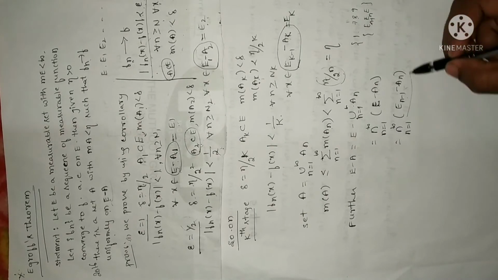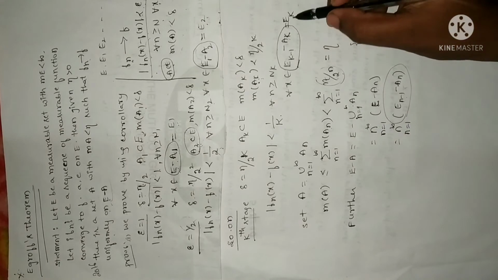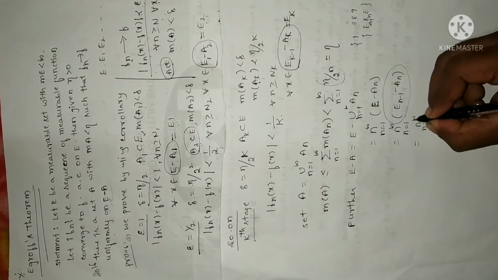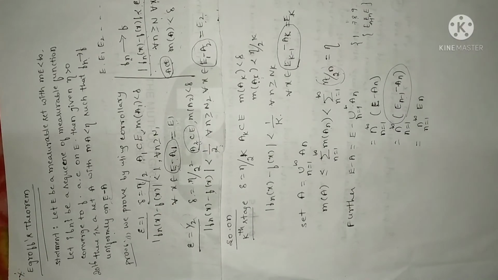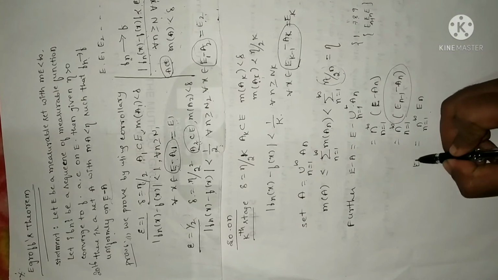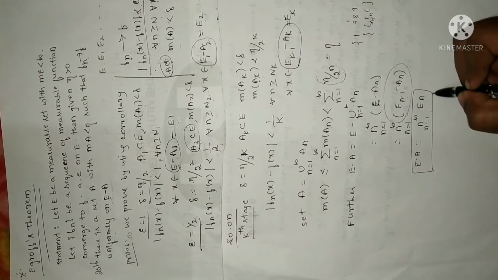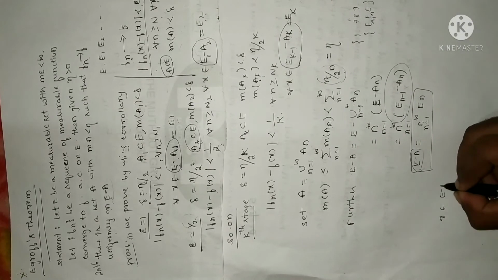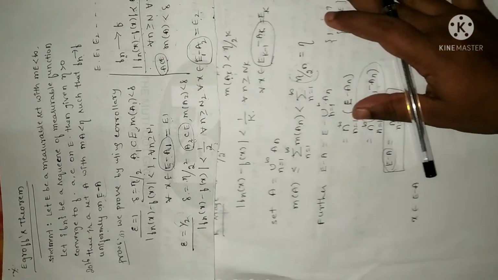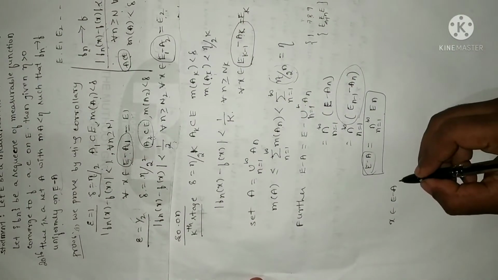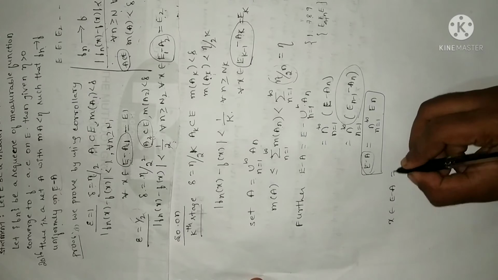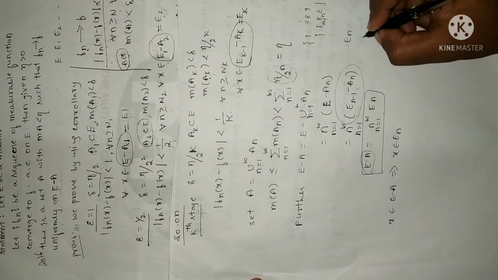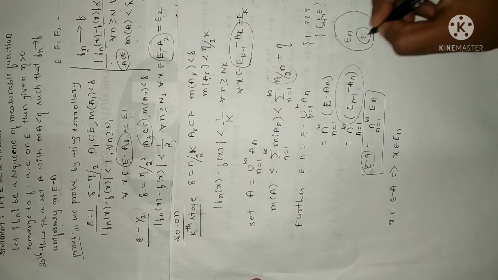So I can replace En minus 1 minus An by En, right? So in place of k I have n. So I can write this as intersection n equal to 1 to infinity En. Clear? So what I have proved is E minus A can be written as intersection of all the En. Now let me take an element x which is in the set E minus A. So if you choose one element, say x, which is in the given set E minus A, we can write this as x belongs to En. En is the largest set where we have a set E inside En, right?